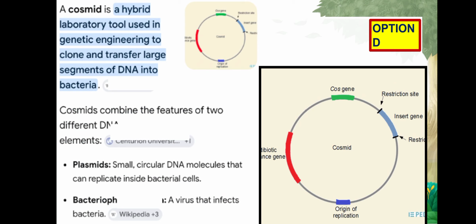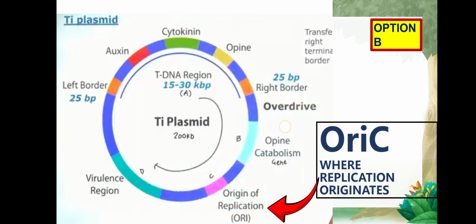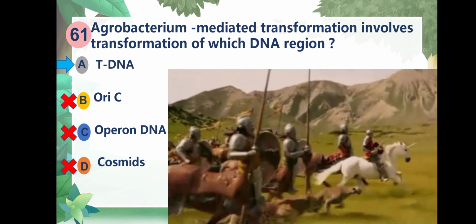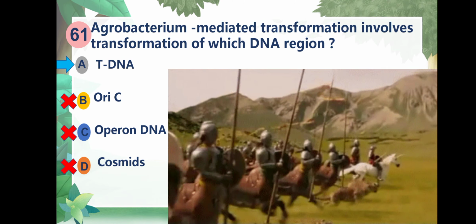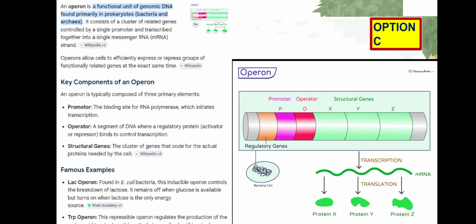So what does the cosmid contain? The cosmid contains the plasmid, and it also contains the bacteriophage part. So now that you know this, the correct option is tDNA.